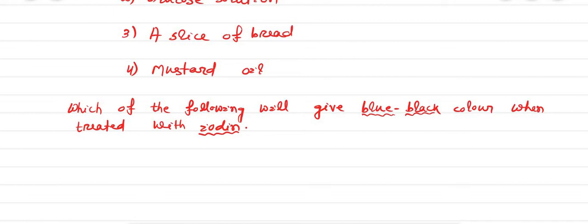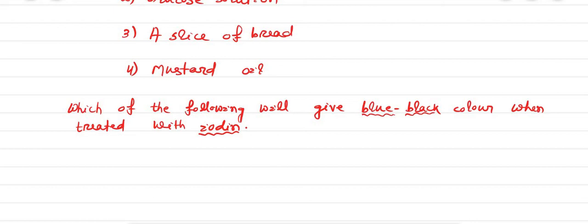I'm just explaining it. Iodine gives blue or black color when any food item contains starch or carbohydrate. You see, the starch or carbohydrate is present in the leaf by the photosynthesis process.